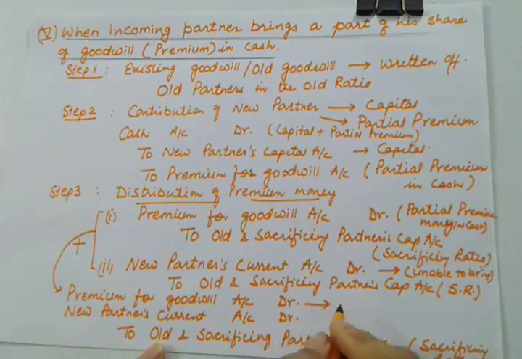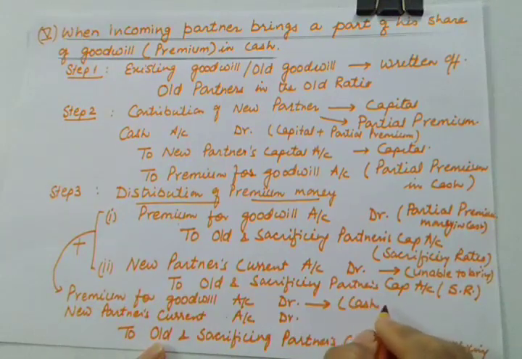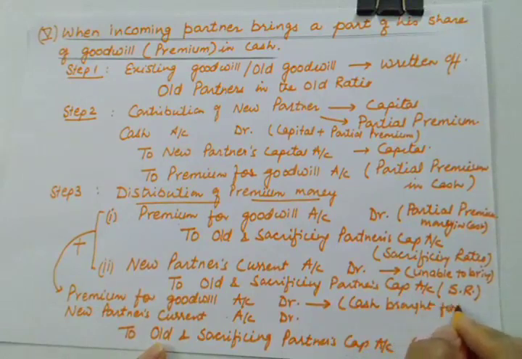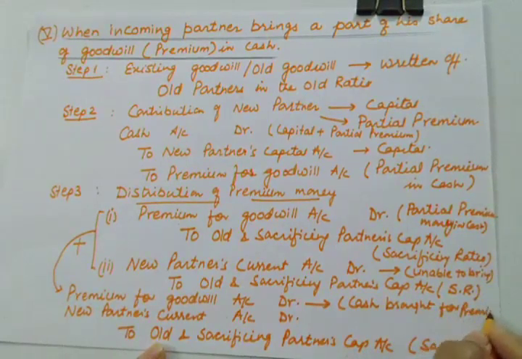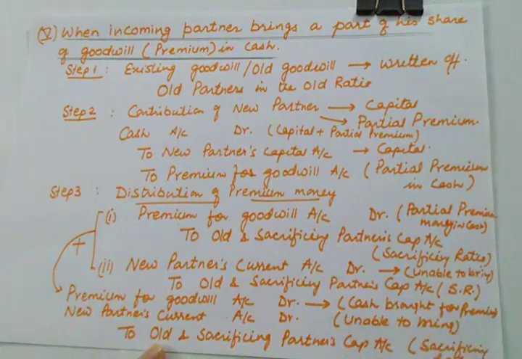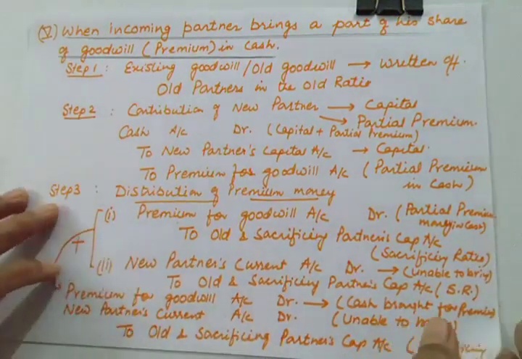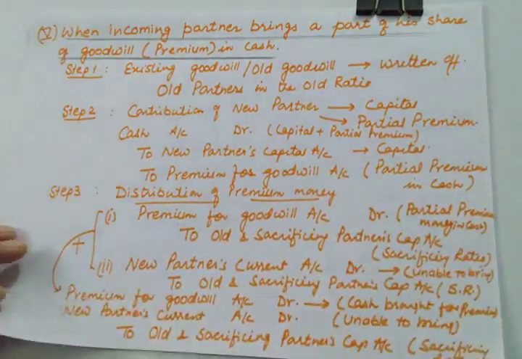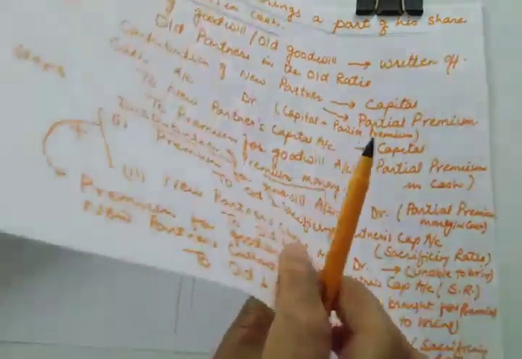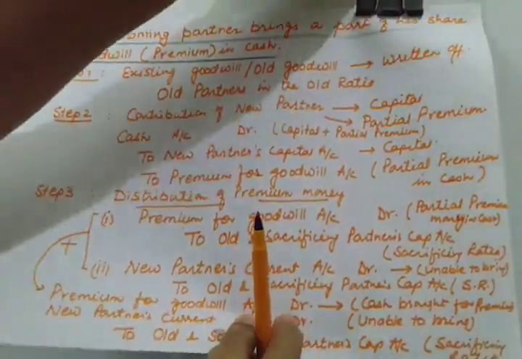And here this will be debited by the cash brought for premium. And this is that part of premium which he is unable to bring. So this is the journal entry when the new partner is unable to bring his partial premium in cash.